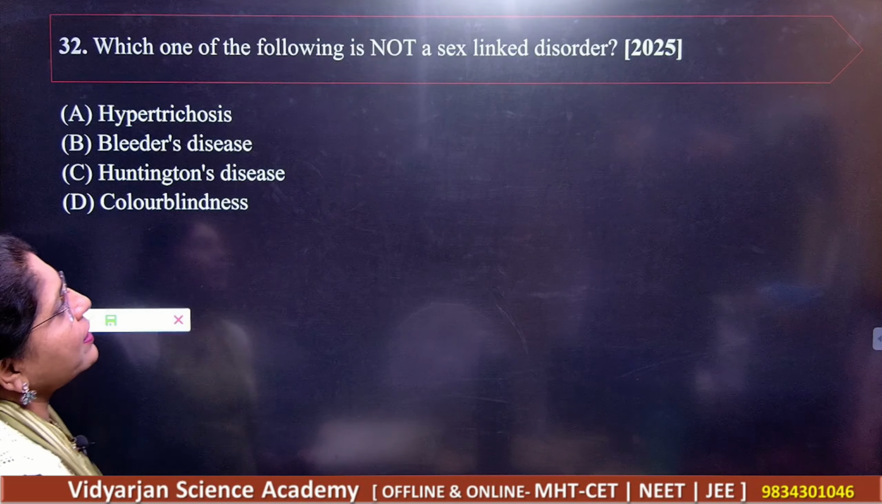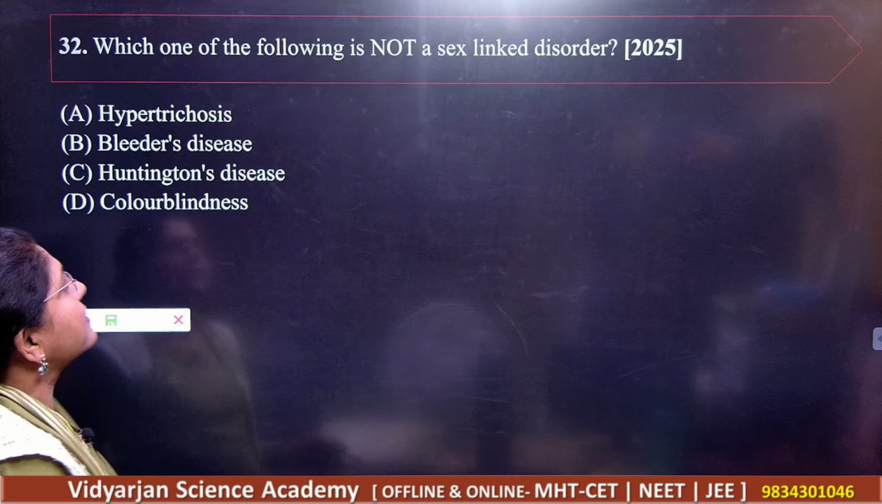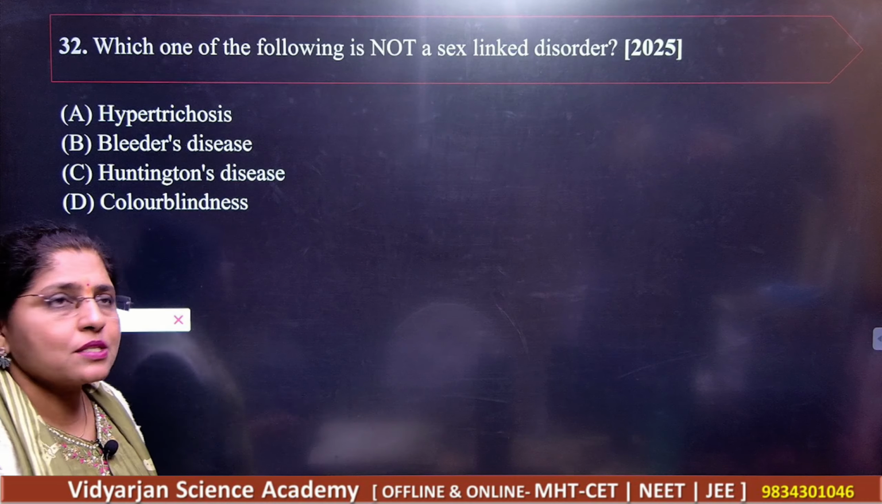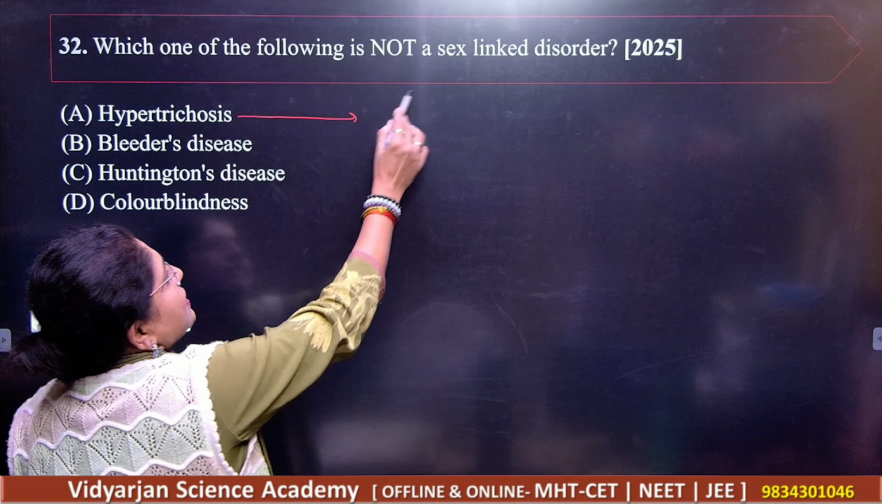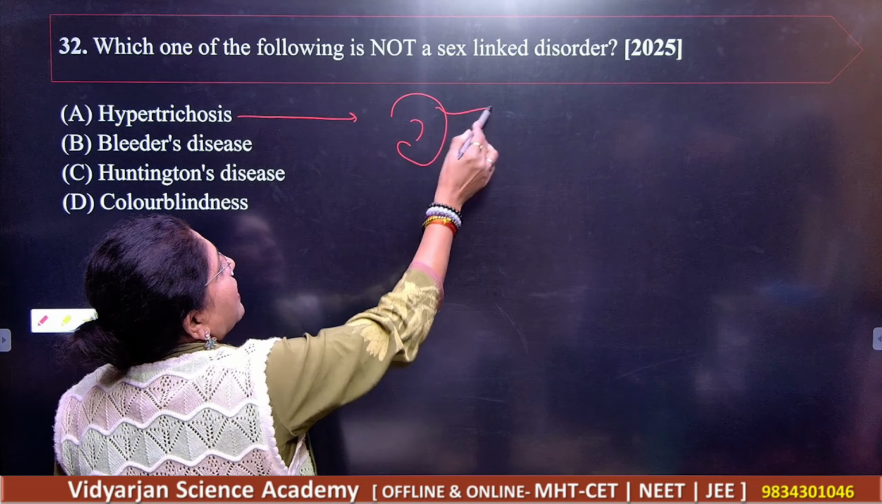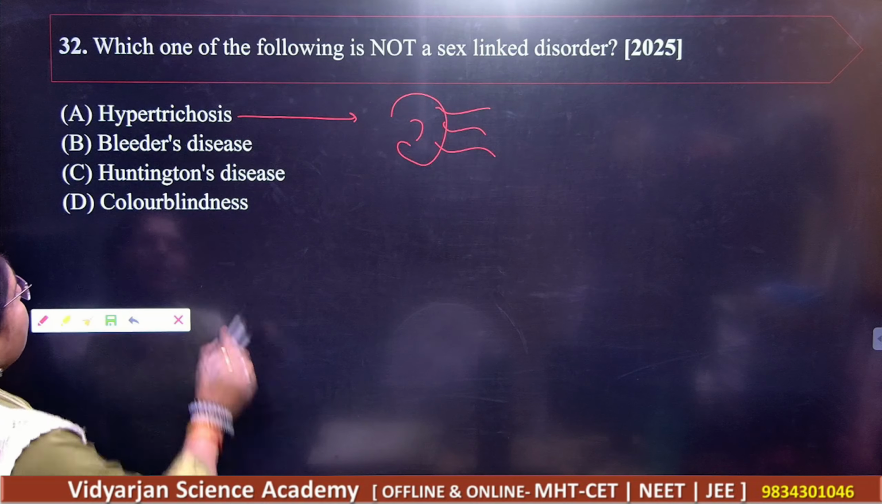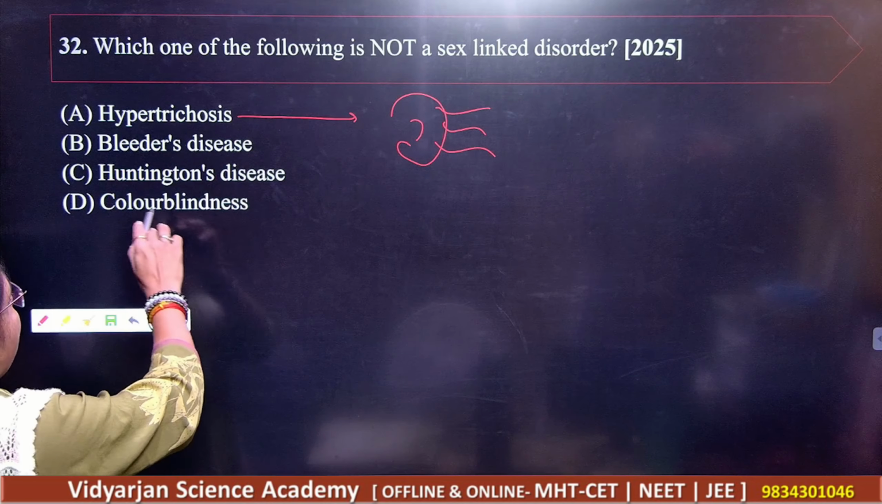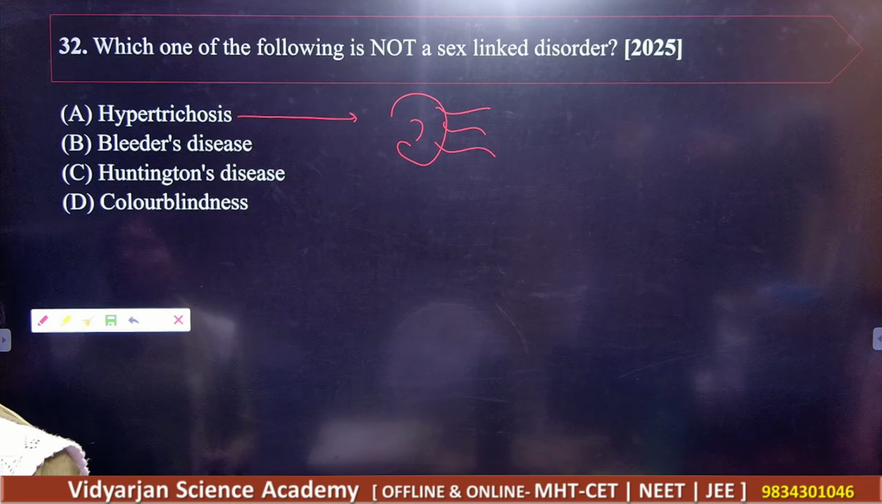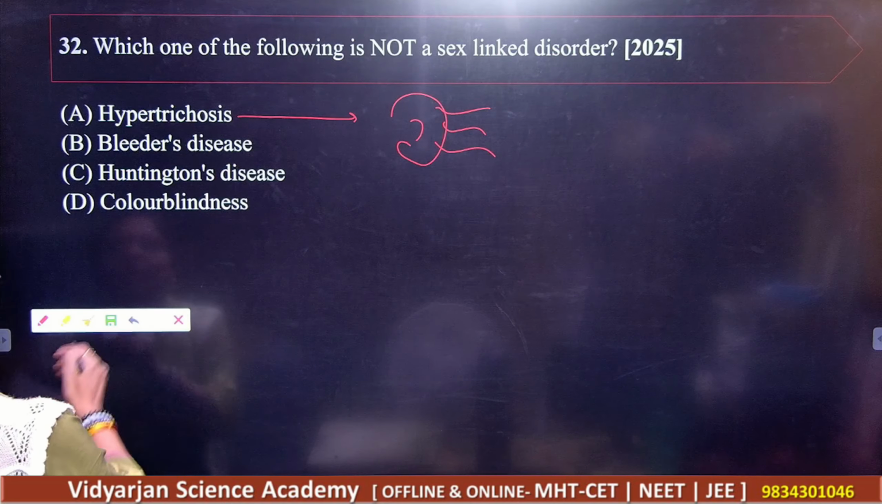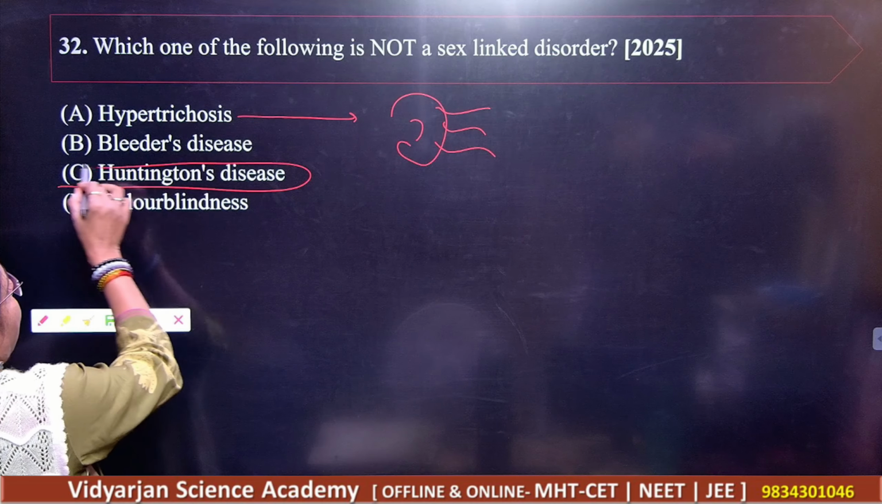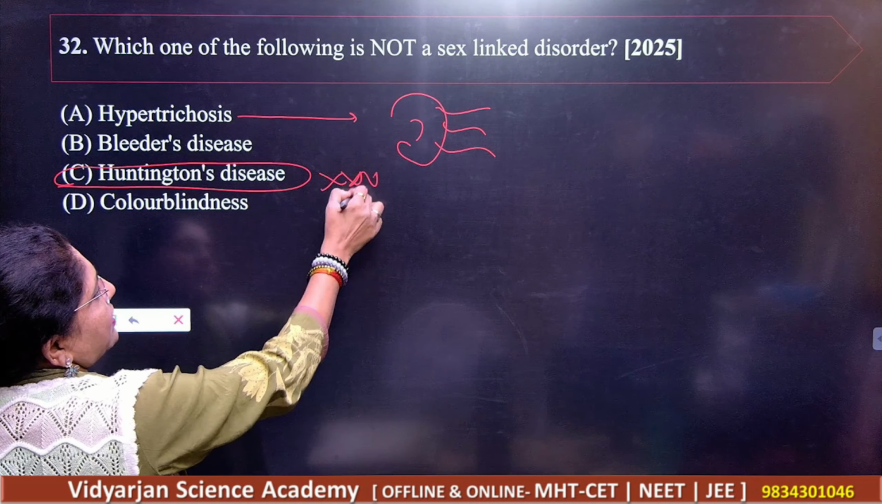Which of the following is not a sex-linked disease? Number 1, hypertrichosis. What is the meaning of hypertrichosis? Hairy pinna. The pinna will have hair. Then bleeder's disease, hemophilia, Huntington's disease, and color blindness. So your answer here is C. This is not the sex-linked disease here.